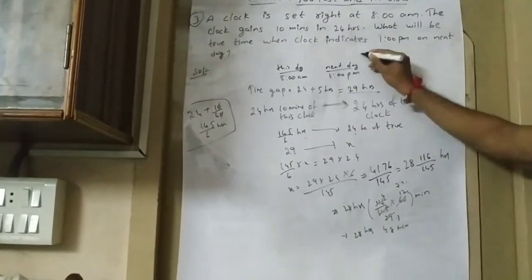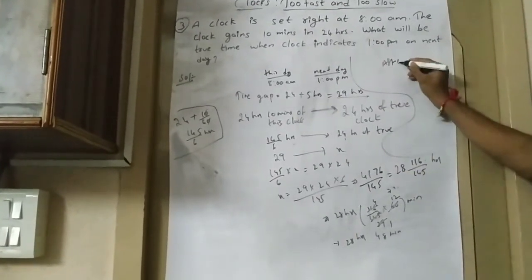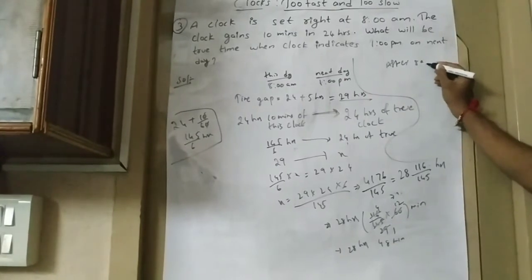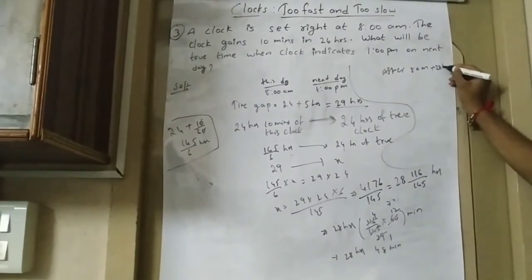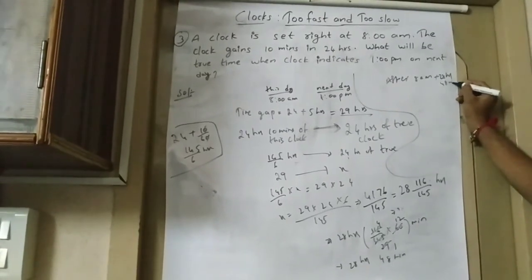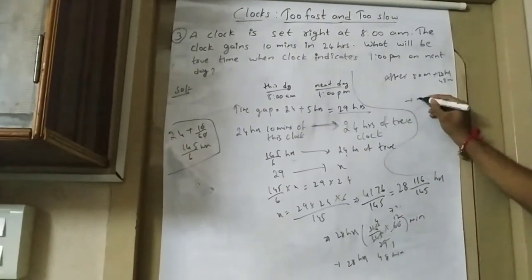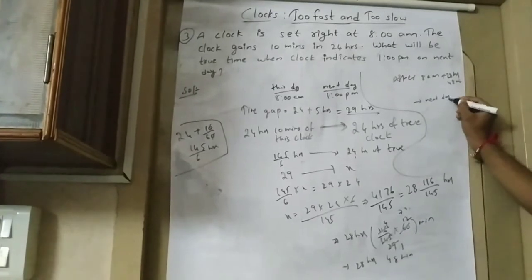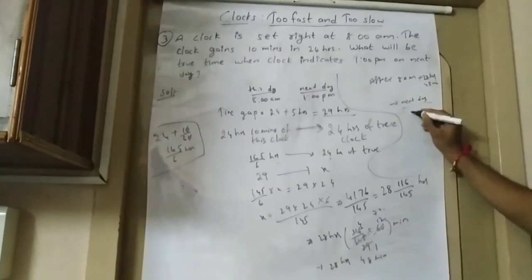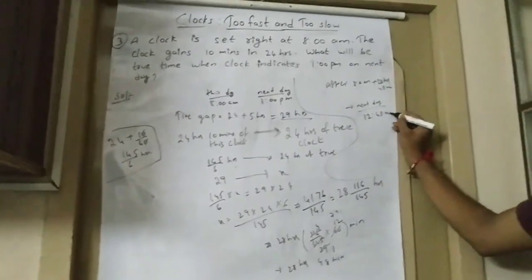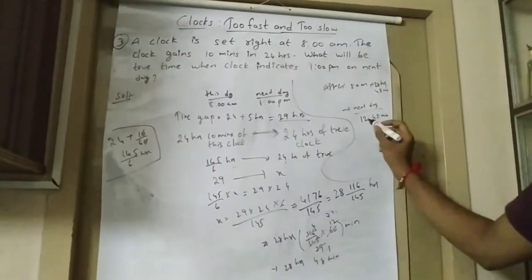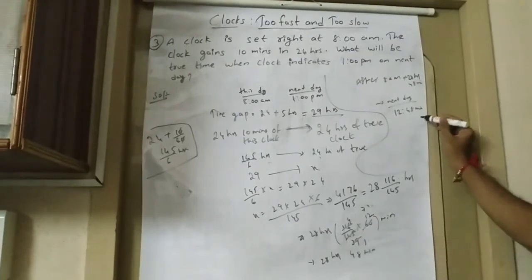So after 8 a.m. we should add 28 hours 48 minutes. So that will be the next day 12 hours 48 minutes. So the true time is the next day 12 hours 48 minutes.